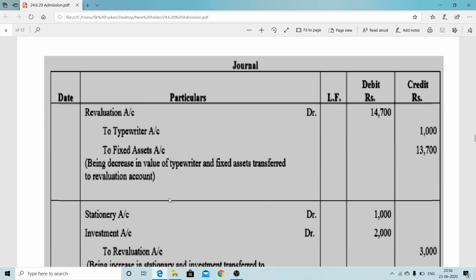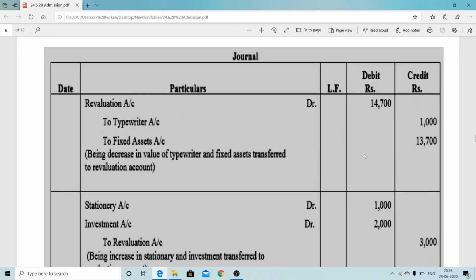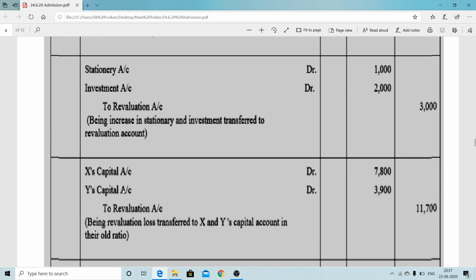More related to change of asset and liability: revaluation account debit to printer or typewriter, that is 1,000 decreases, fixed asset also decreases. These two asset values increase: stock account debit, stationery account debit, investment account debit to revaluation account. Here revaluation account debit 14,700, whereas credit only 3,000, so the difference is 11,700. It is a loss on revaluation, therefore X's capital account debit, Y's capital account debit to revaluation. Being revaluation loss is transferred to old partners in their old ratio.